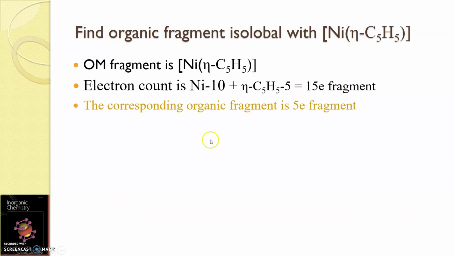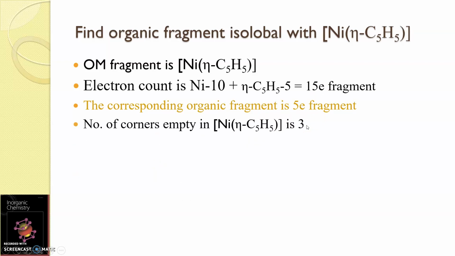So immediately it comes to my mind that the organic fragment I have to consider is a 5 electron fragment. And the next point to consider is how many corners are empty in the organometallic fragment. We know that cyclopentadienyl is a tridentate ligand, which means that it occupies 3 positions around nickel.